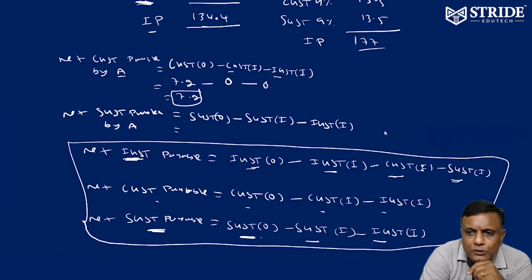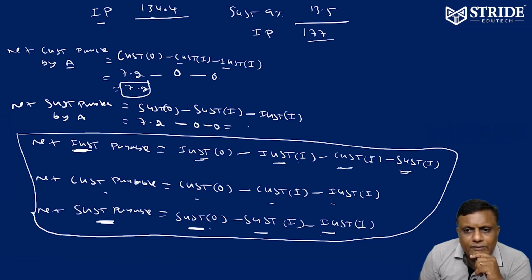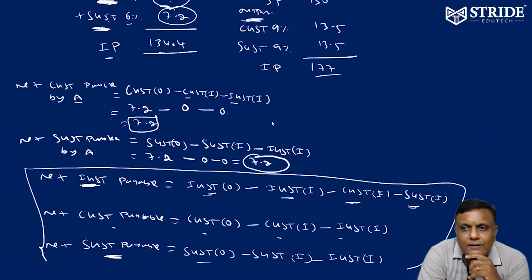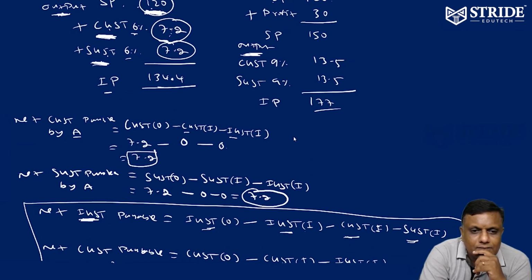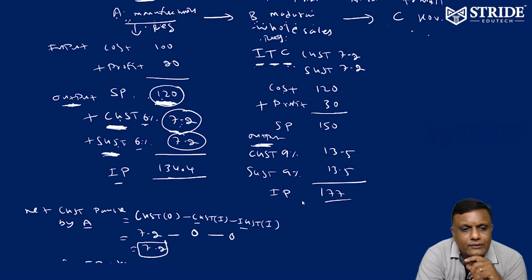So SGST output is 7.2 for Mr. A. He collected it from B. There is no SGST input for Mr. A, 0. There is no IGST input for A, 0. Therefore, 7.2. That's it. So net SGST payable by A to the government is 7.2. Net CGST payable by A to the government is 7.2. Okay, right. Now A's story is over.